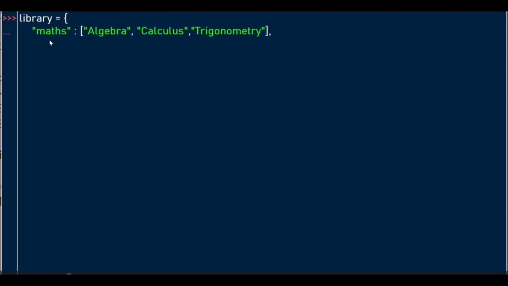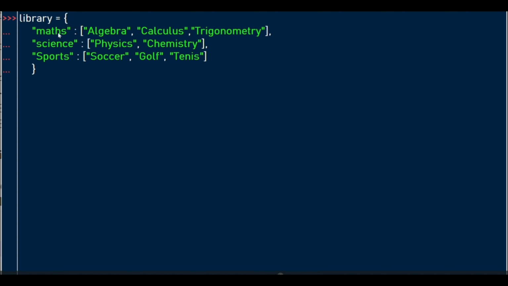So we create our math label and the books on the shelf within our library dictionary. We create another label called science, and the books on that shelf are physics and chemistry. We carry on to create another label called sports, and the books on that shelf are soccer, golf, and tennis. So we create a dictionary enclosed in curly brackets, and each dictionary key value pair is separated by a comma.